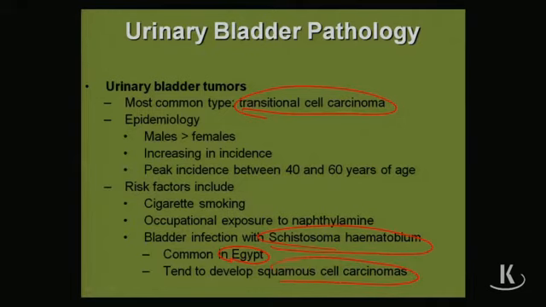But the key is, if a patient gets the infection in the bladder, they can get what? Squamous cell carcinoma of the bladder. So very important that schistosomiasis causes squamous cell carcinoma of the bladder because a normal cancer should be what? Transitional cell, okay? So be aware of that.